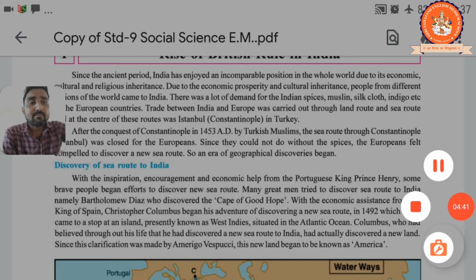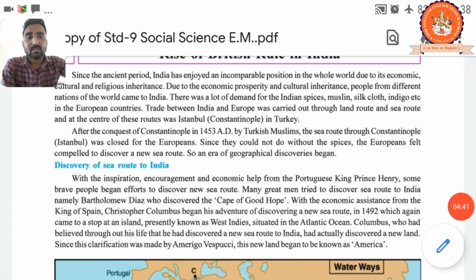Trade between India and Europe was carried out through the land route and sea route. Please underline this one. In the ancient time, trade between European countries and India was through the land route and sea route. And at the center of this route was Istanbul, Constantinople in Turkey. So what was the center of the trade route in the ancient time between Europe and India? The answer is Istanbul, Constantinople in Turkey. Clear? This is also an important point. Please underline.